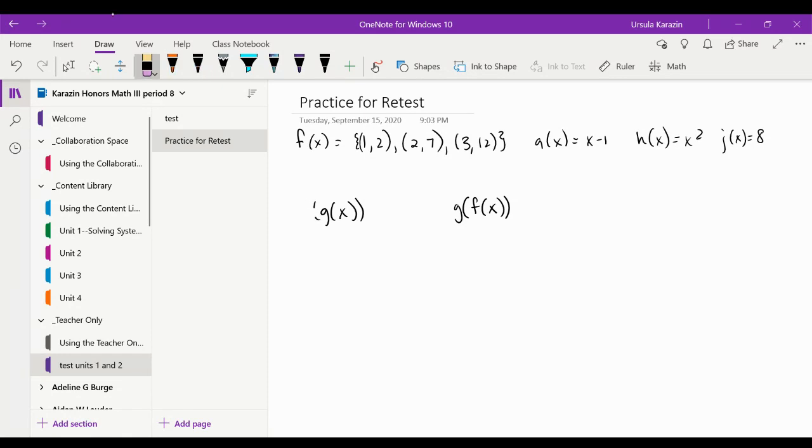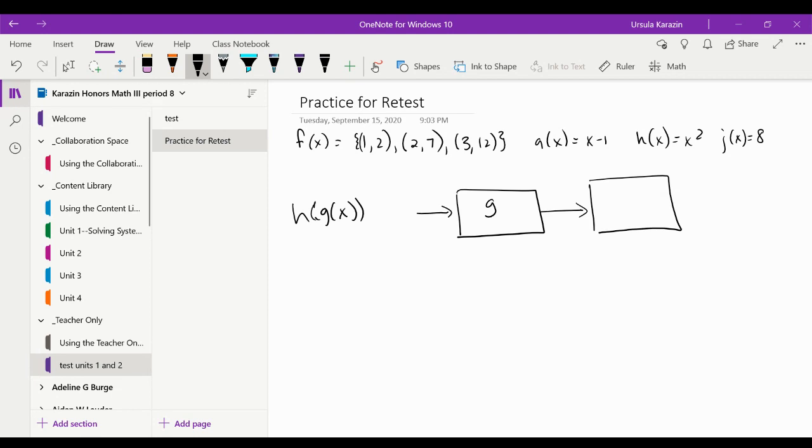And I keep using that F because I like F so much, but it will not work in this example. So I need to change it to an H. All right. So let's do this one first. I'm going to erase the second one so we have enough room. And remember, what's going to happen is we're going to put into G, and we know it goes into G first because it was closest to the end. And then we put it into H. And down here, I want to write down what my G and H are. So I have those.